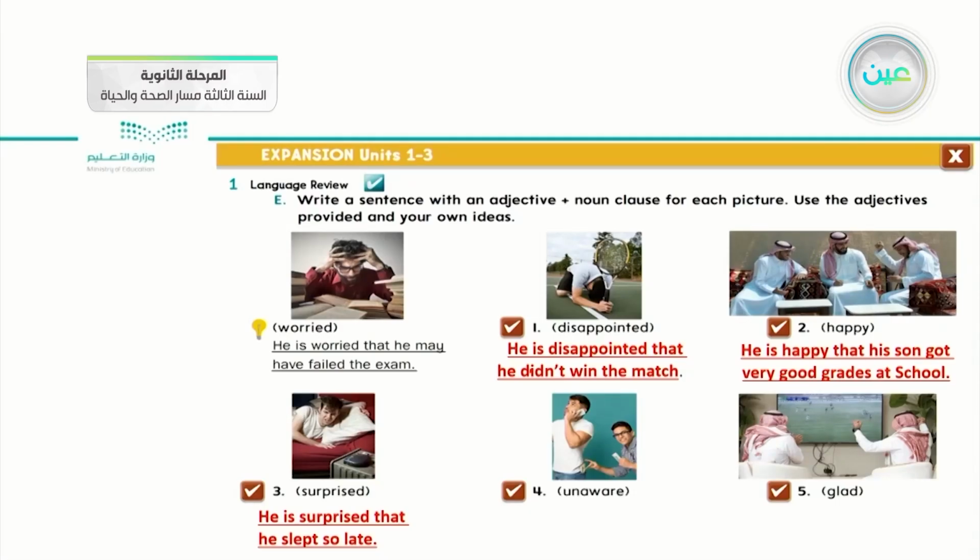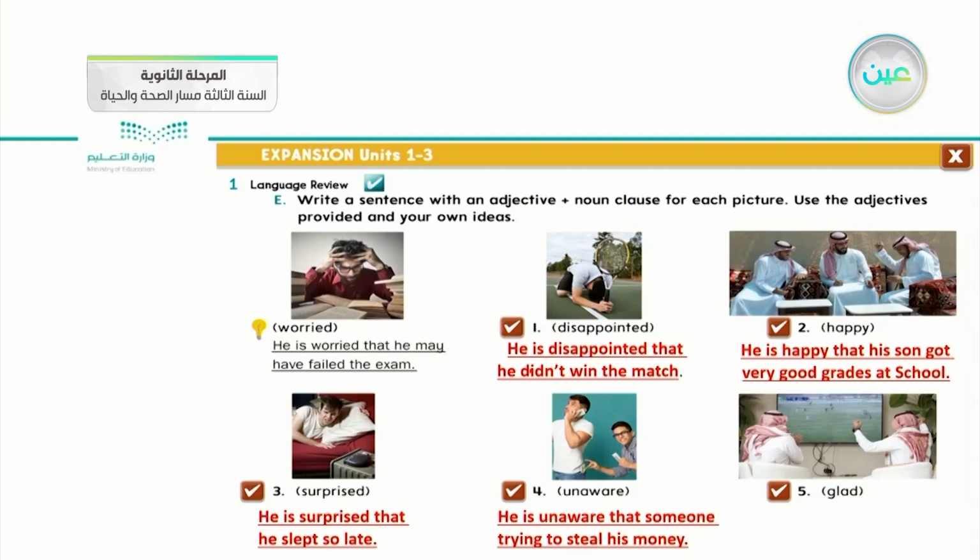Number 4, unaware. What do you think about that one? We can say he is unaware that someone is trying to steal his money. So the first part is, as I said before, an adjective statement, and the second one is the noun clause, and I join these two statements with that. This is the first situation of our noun clause.